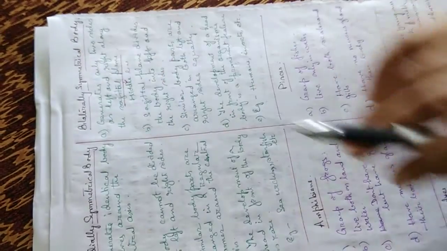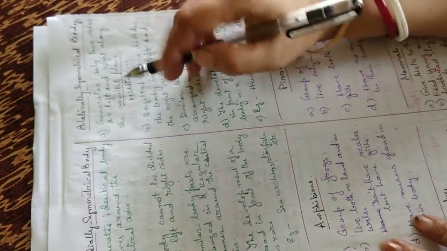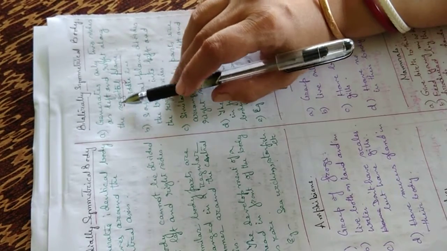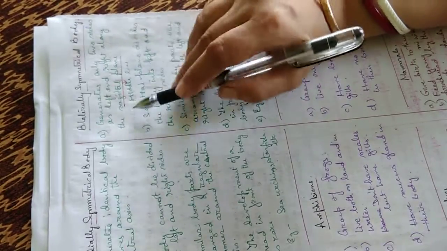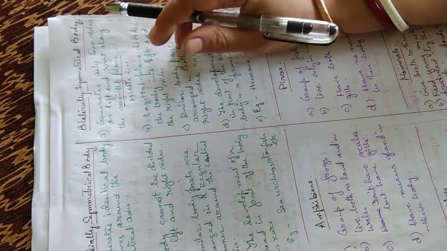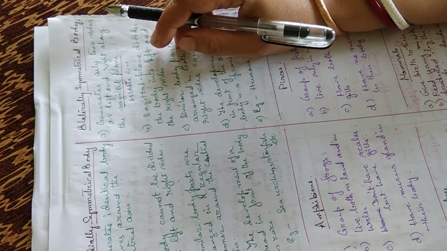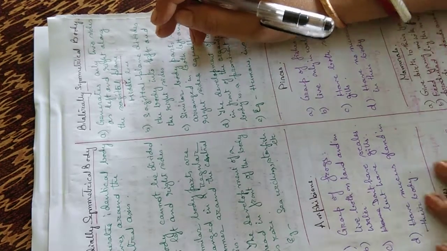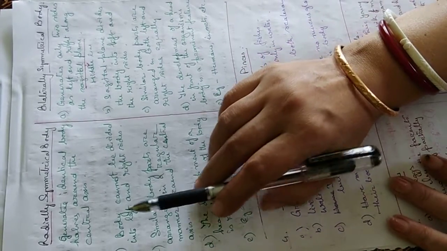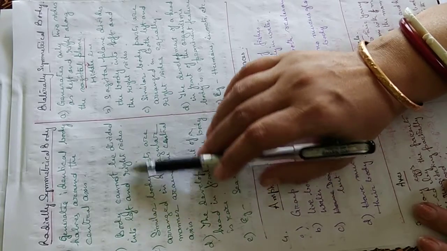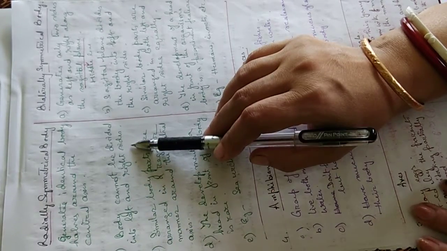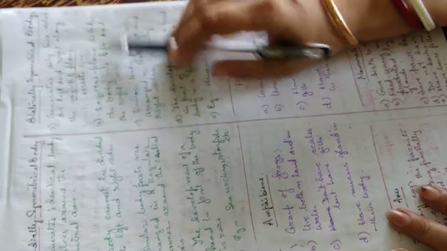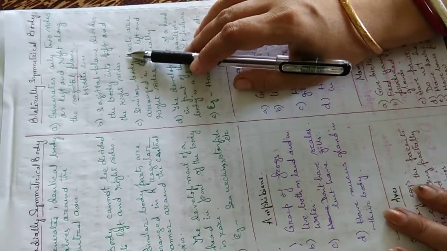But in bilaterally symmetrical body, it can generally only be cut into two halves, as left and right, along the sagittal plane or the middle line. If we cut through the middle line, we get two equal halves, the left and the right. Then a radially symmetrical body cannot be divided into left and right sides, whereas in bilaterally symmetrical body, the sagittal plane divides the body into left and right sides.